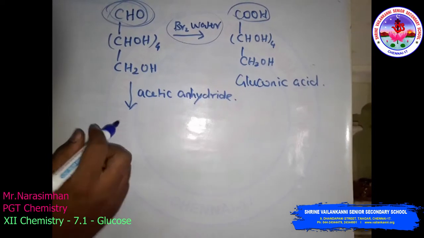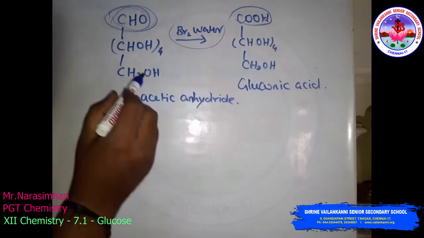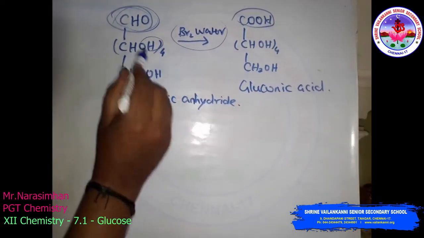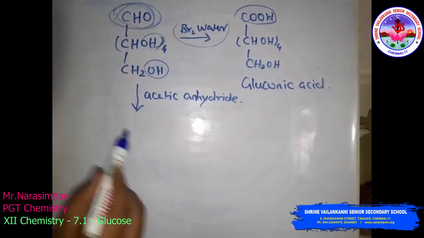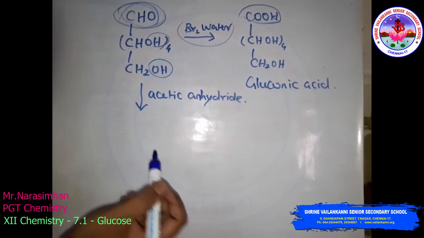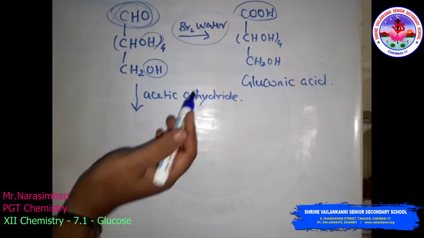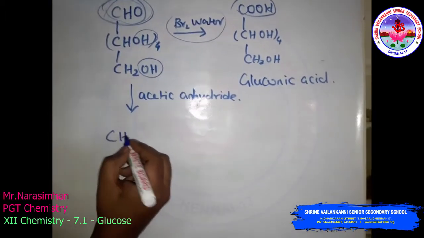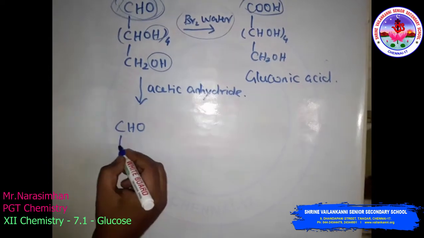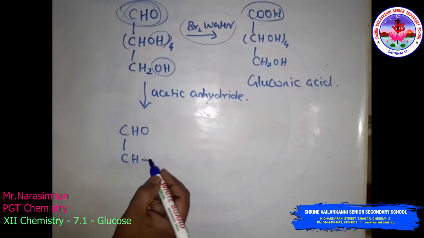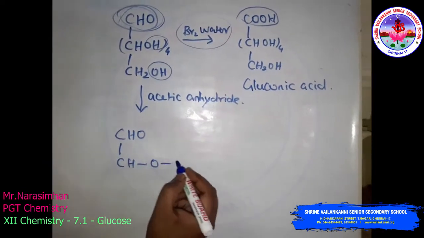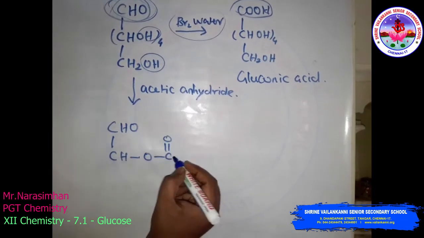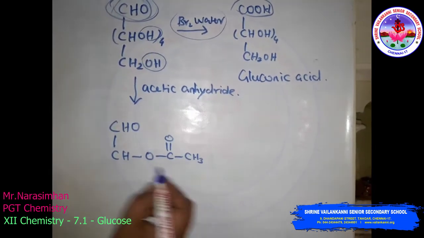Here 5 OH groups are present, 4 OH and this one, attached to different carbon atoms. For example, CHO, CH-O-C=O-CH3.